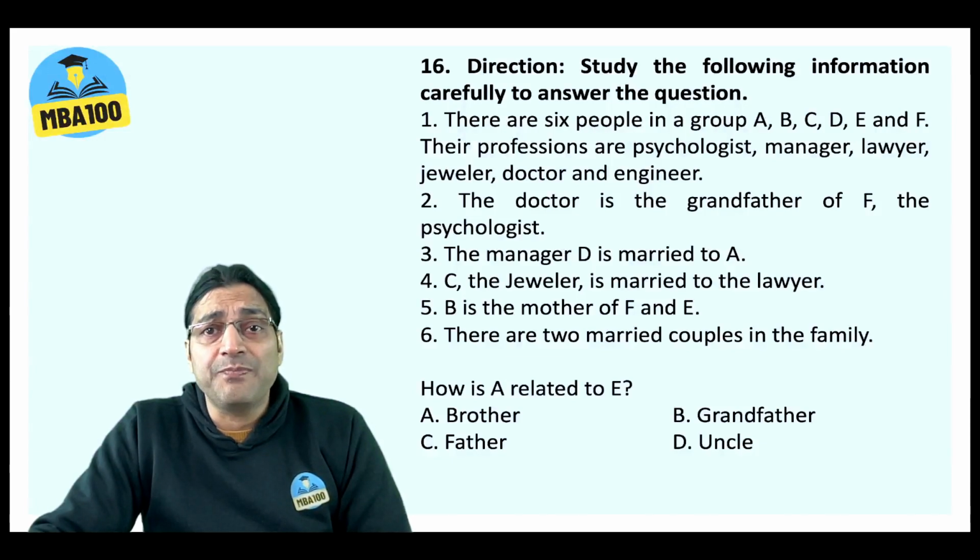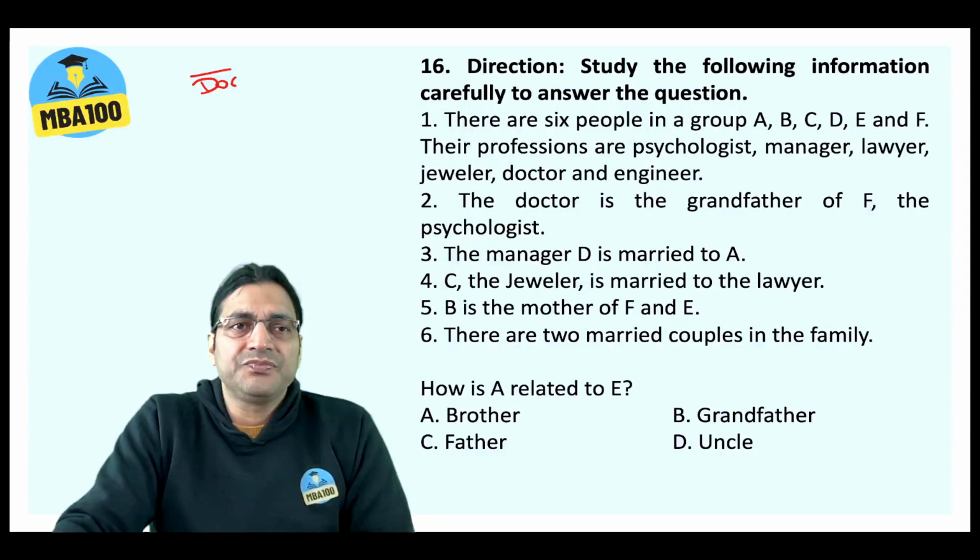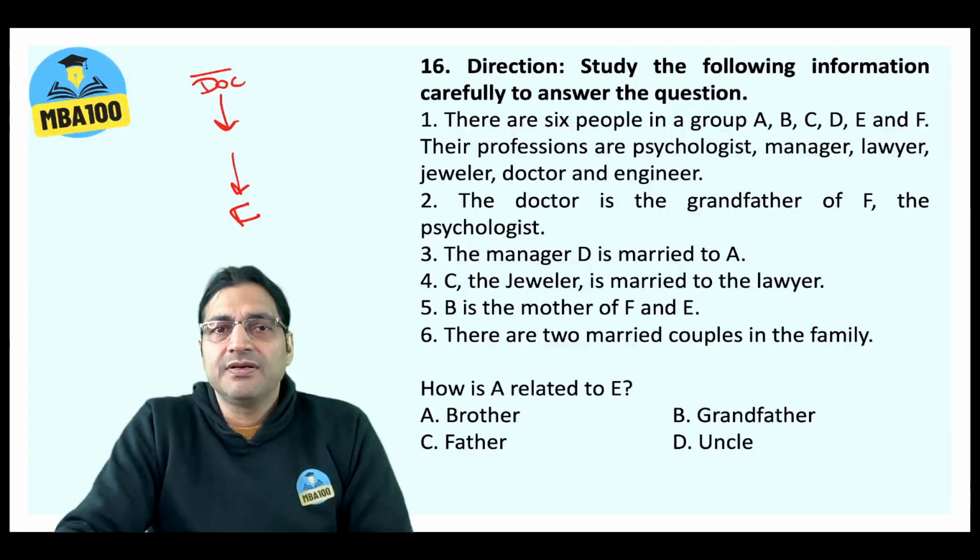All right, let's come to question number 16. There are 6 people in a group: A, B, C, D, E, and F. The professions are psychologist, manager, lawyer, jeweler, doctor, and engineer. The doctor is the grandfather of F. So let's put the doctor here, and we shall put someone here, who is the grandfather of F.